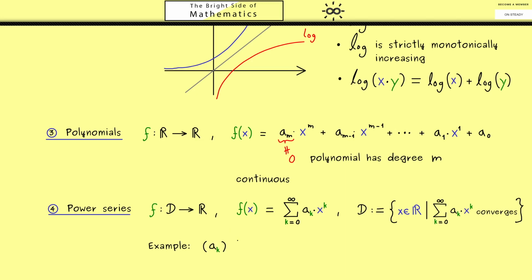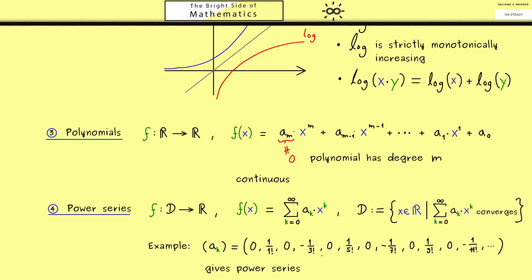Okay, let's immediately discuss a very famous example here, which means we fix a special sequence a_k. Let's start the sequence with the 0th member, which should be 0. And then I want 1, but let's write it as 1 divided by 1 factorial. Then afterwards comes 0 again, and then minus 1 divided by 3 factorial. Then not so surprising, we have 0 again, and then 1 divided by 5 factorial. Then 0 and then minus 1 divided by 7 factorial. Okay, with this I think you see what the whole rule is and that you can continue it.